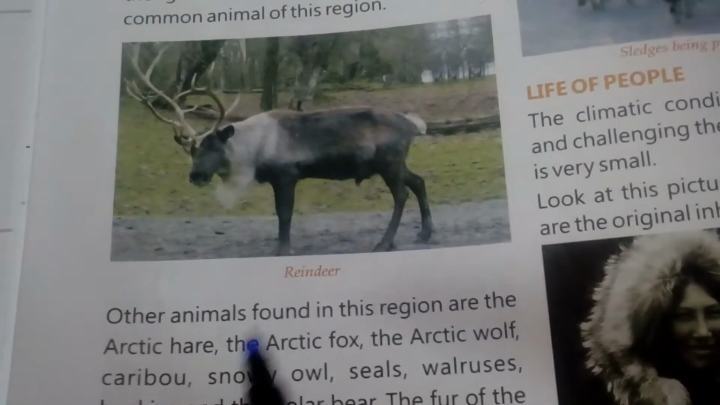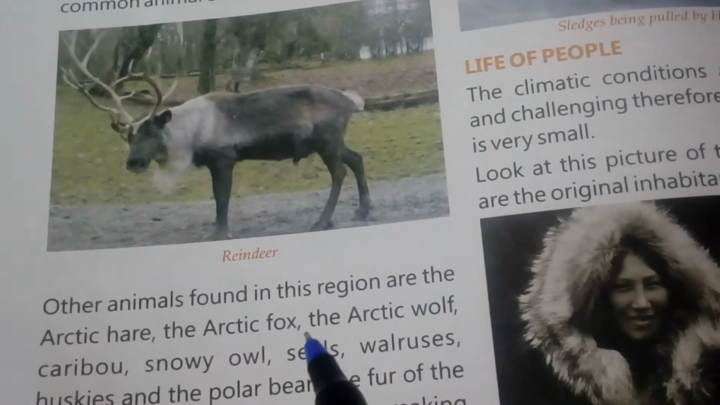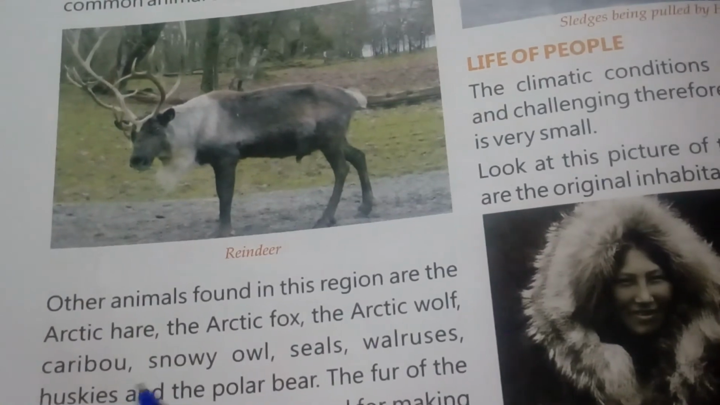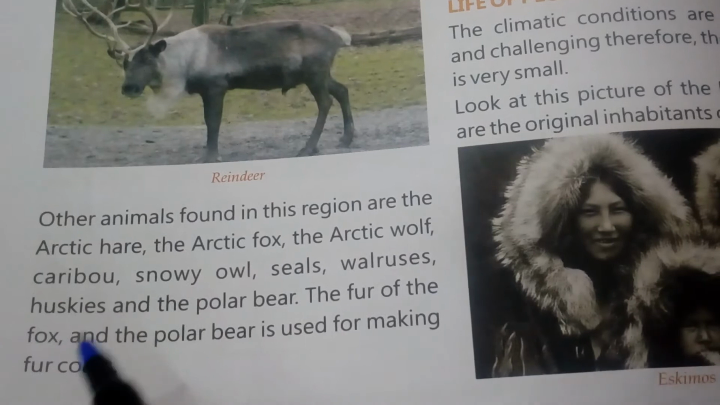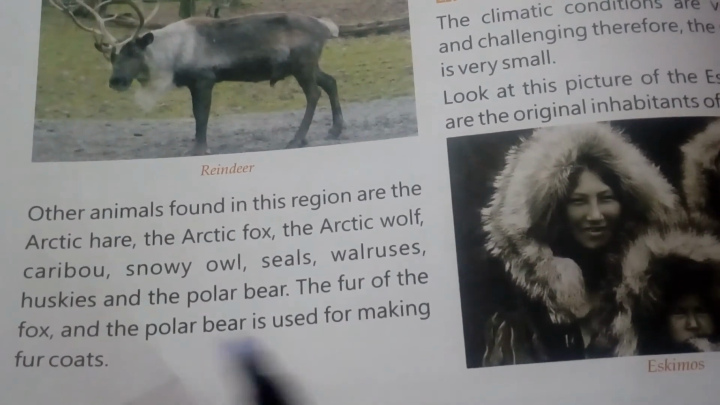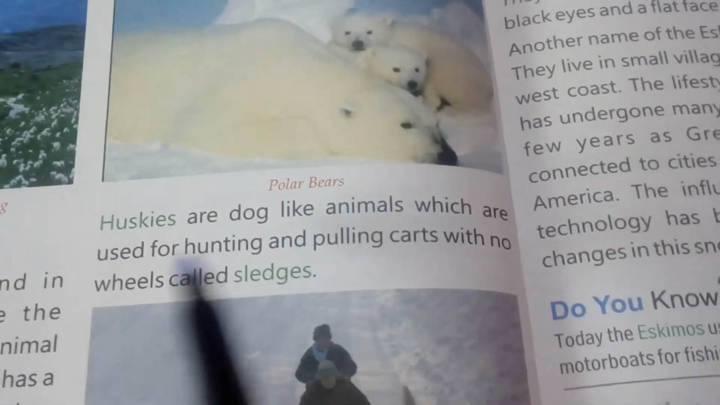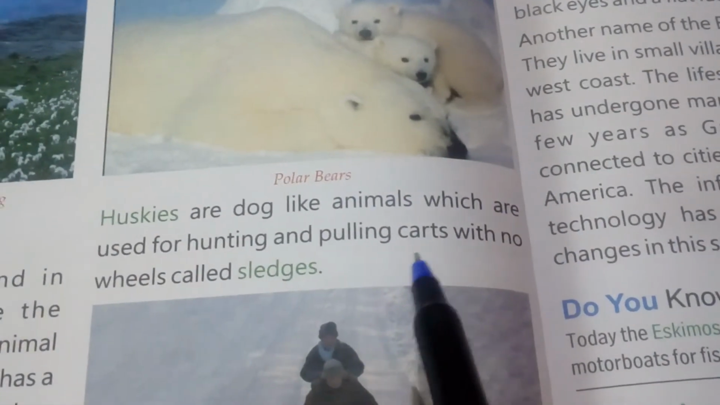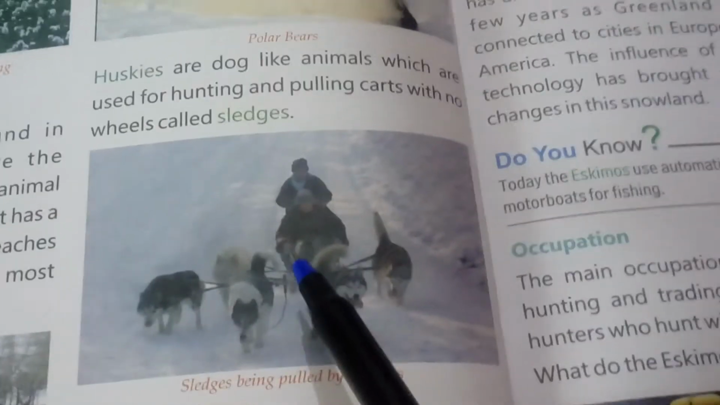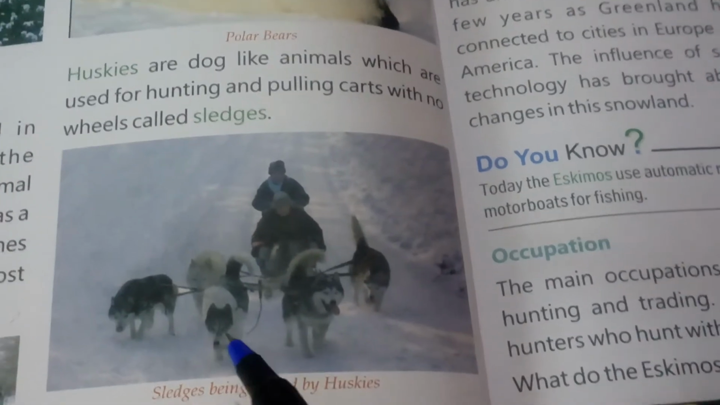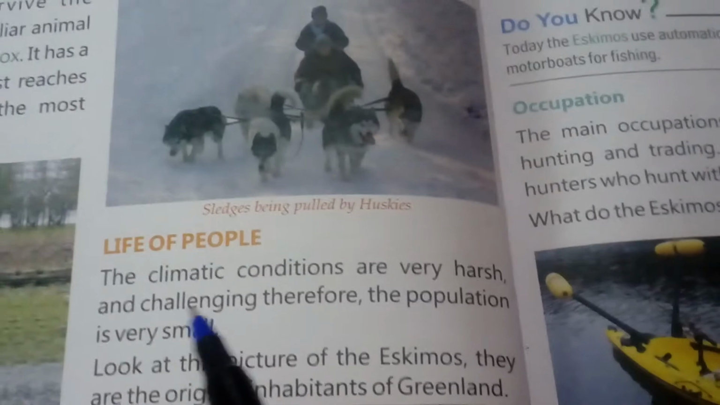Other animals found in this region are the Arctic hare, the Arctic fox, the Arctic wolf, and many more. You can read this. The fur of the fox and the polar bear is used for making fur coats. Huskies are dog-like animals used for hunting and pulling carts, which are called sledges. Here you can see the picture of a sledge, and these huskies are pulling the carts.